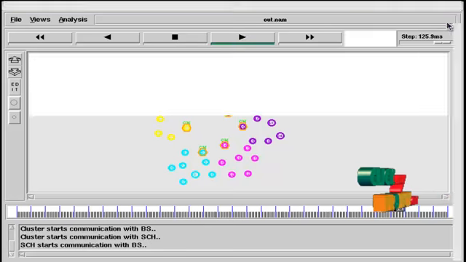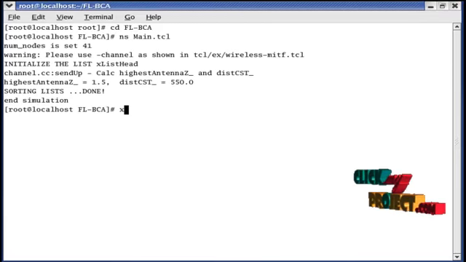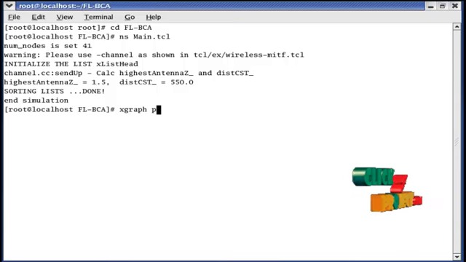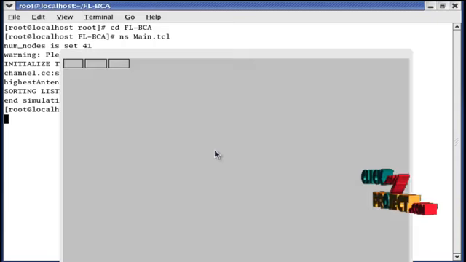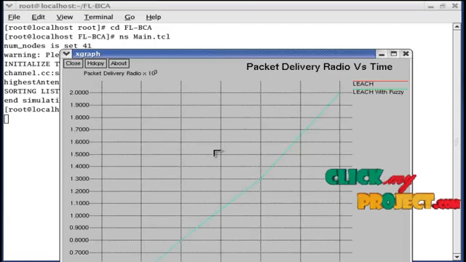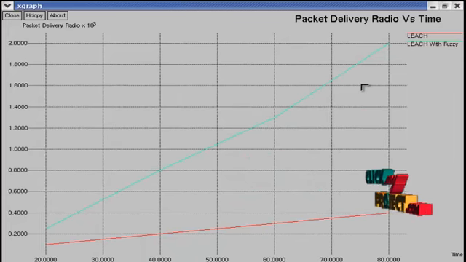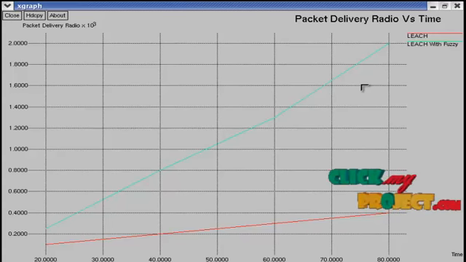Now we run the graph. So type xgraph space pdr.xt. This command is used to show the packet delivery ratio graph. Compared to the existing system, our proposed protocol is increasing the packet delivery ratio. Thank you for listening. Demo is completed.